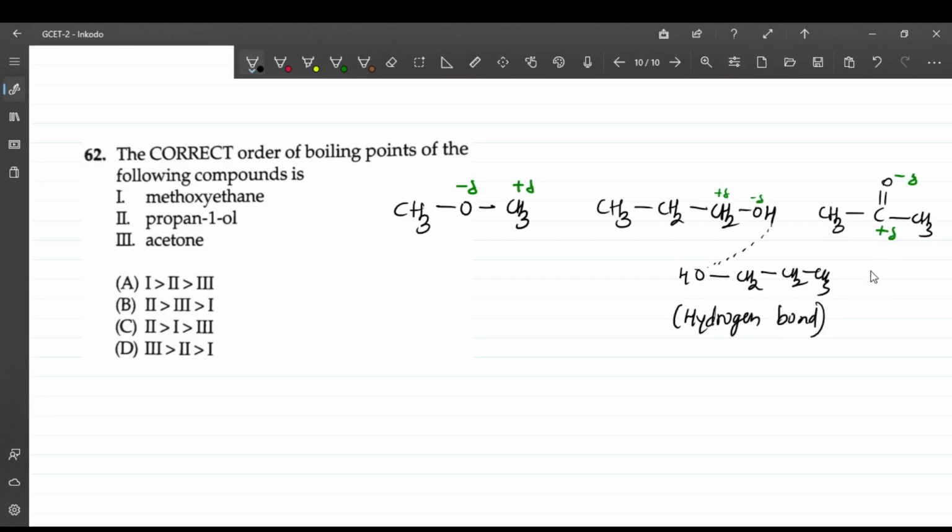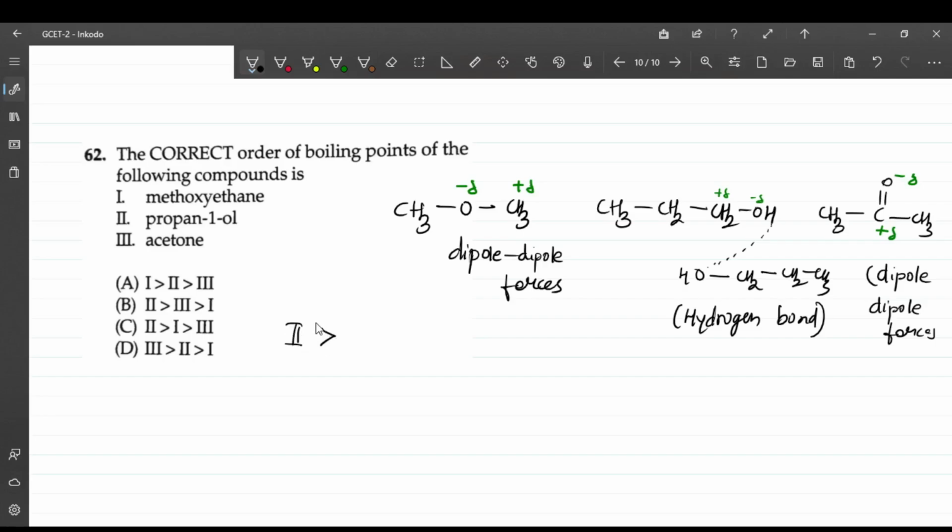Here it is just charge separation. So this is dipole-dipole force, permanent dipole I mean. Okay, and here also it is a dipole force. Means I am talking with respect to two molecules, what force will be operating. It is dipole forces, right? So the strongest one is hydrogen bonding, so that will have the highest boiling point. So the option 2, that is propanol.